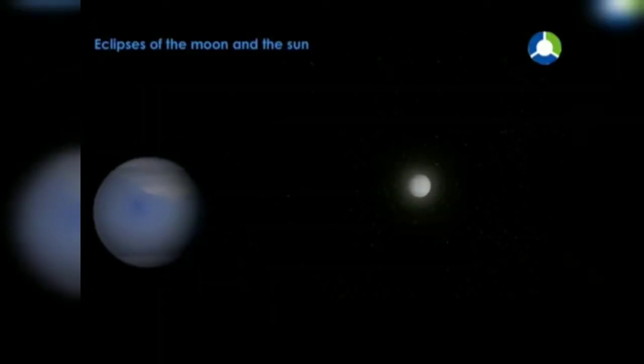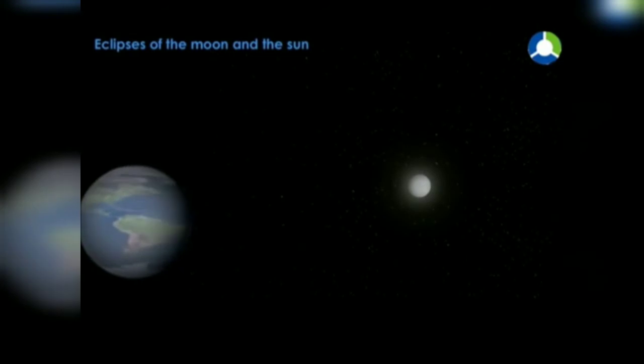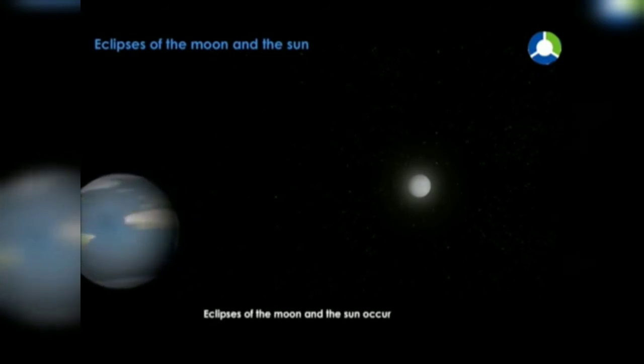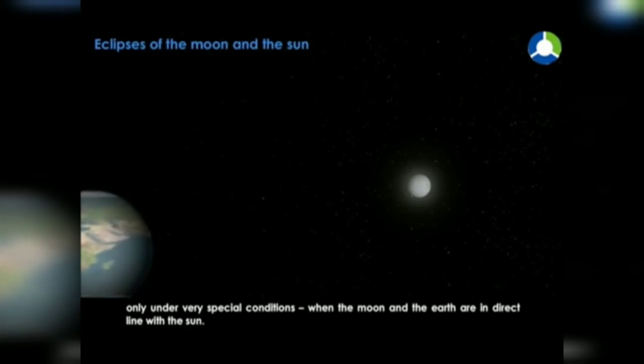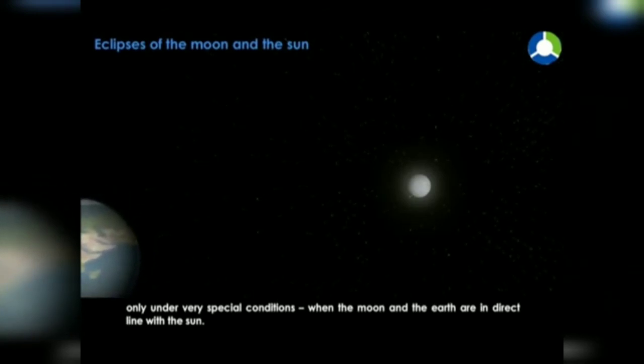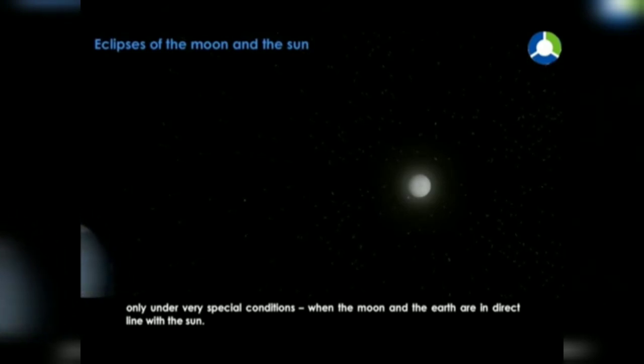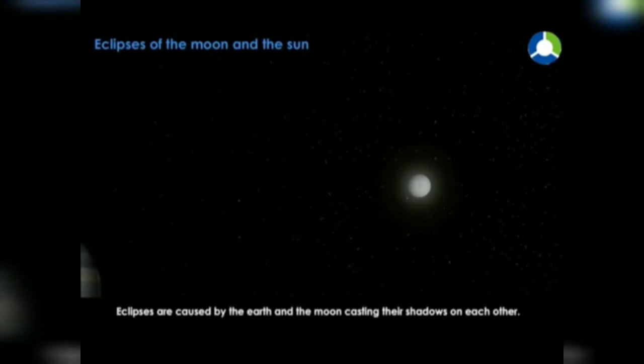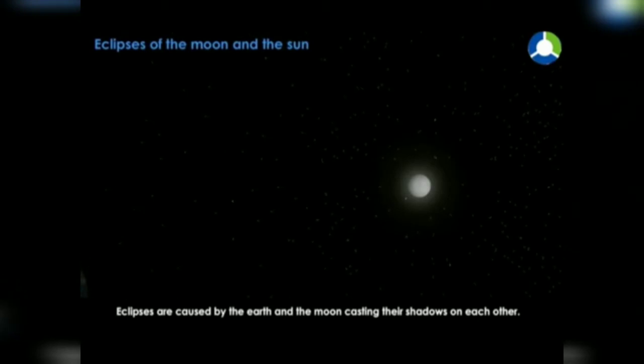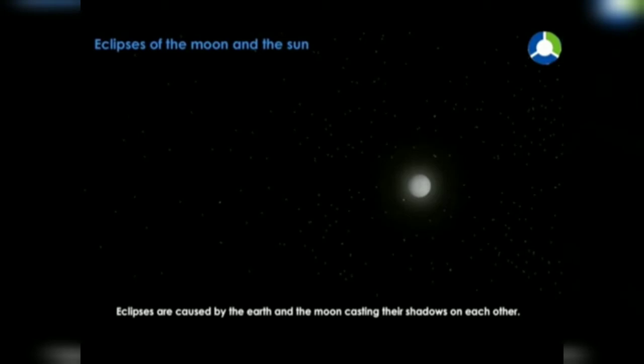Eclipses of the moon and the sun. Eclipses of the moon and the sun occur only under very special conditions. When the moon and the earth are in direct line with the sun. Eclipses are caused by the earth and the moon casting their shadows on each other.